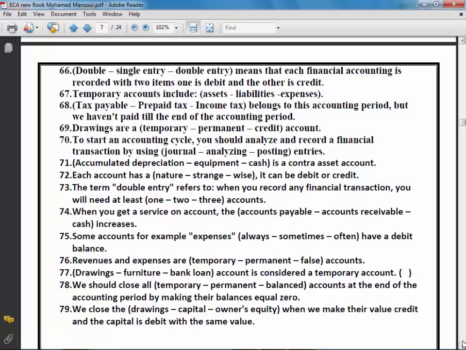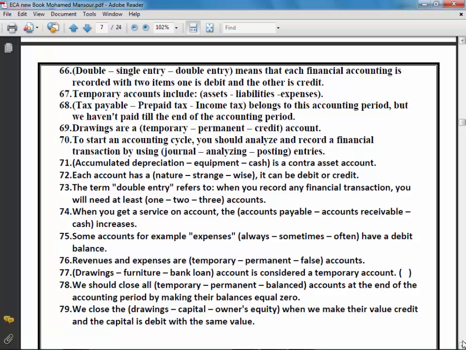Number 78. We should close all temporary, permanent, or balanced accounts at the end of the accounting period by making their balances equal 0. We should close all temporary accounts. The right answer here is temporary.